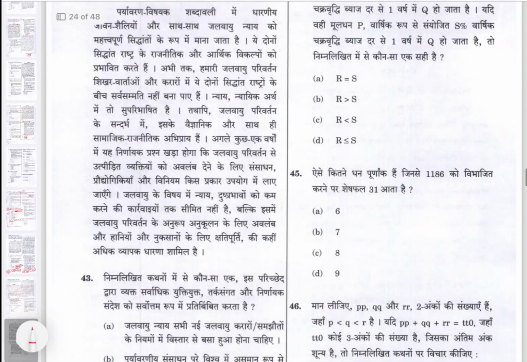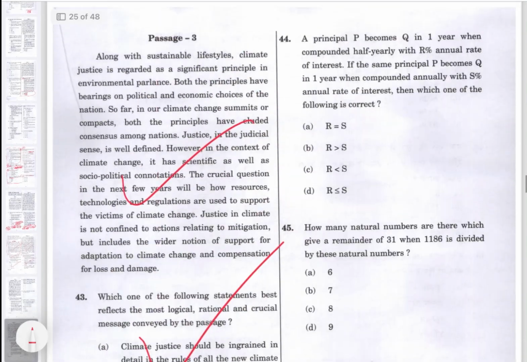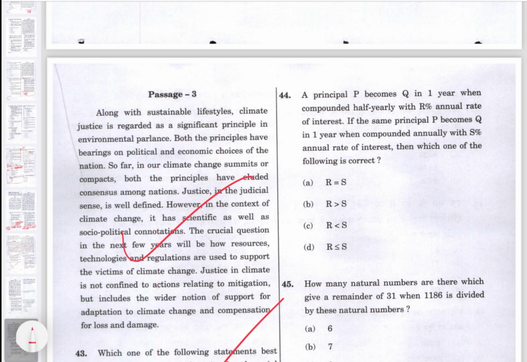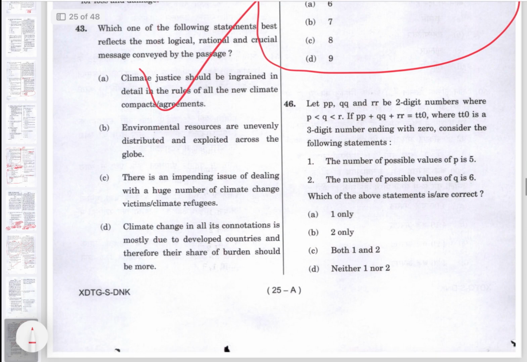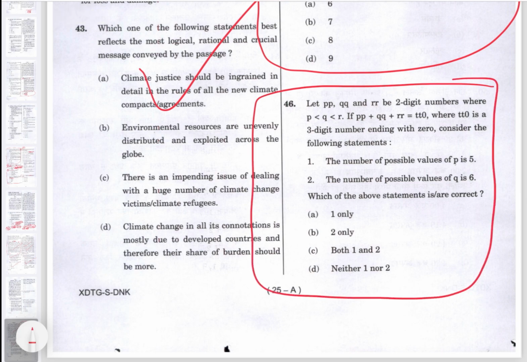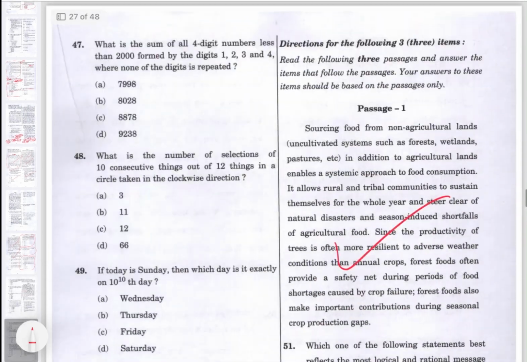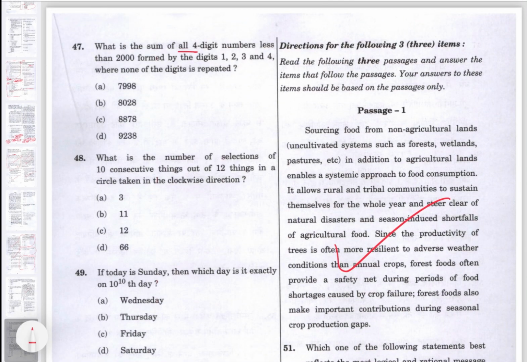So 35th, now I know this is an interest question with something given, so I will reserve it for later, I won't do it now. Then how many natural numbers are there, that's a possibility question, so I won't do it now. Again, here it is also not directly concept based, so I will reserve it for later. Now, what is the sum of 4-digit numbers less than 200 by digits, none of the digits repeated. I am comfortable with this type of question, so this will be my 36th question, okay.